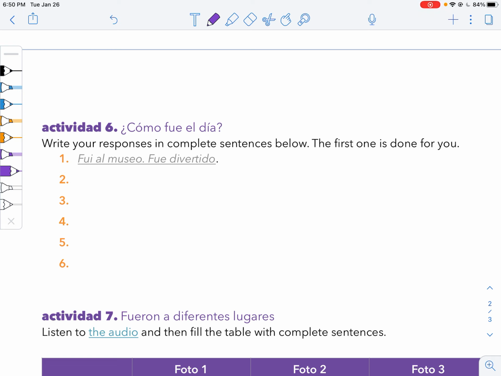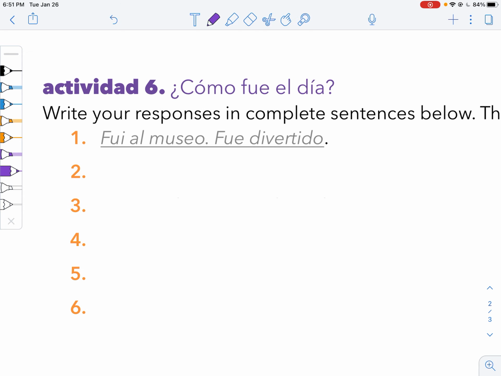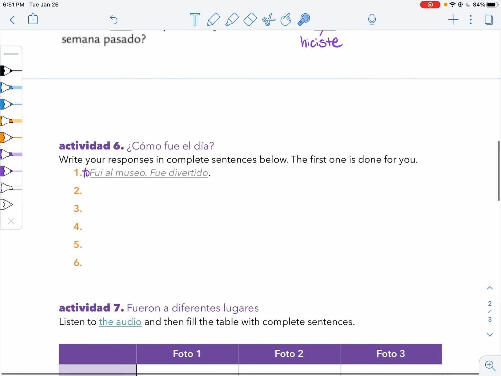So in Actividad 6, it gave you sentences that you had to build. So you started out with a person like yo. I didn't put my yo because you can tell who it was just by the fui. But you could have put yo if you wanted to. You say where they went. Say yo fui al museo. I went to the museum. And then it has a cute little smiley face on, was it fun or was it boring? And of course the museum is super fun. Fue divertido. So I say fue divertido. Let's go ahead and try it for yourself and use this to check your answers.